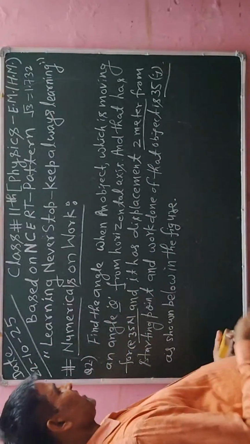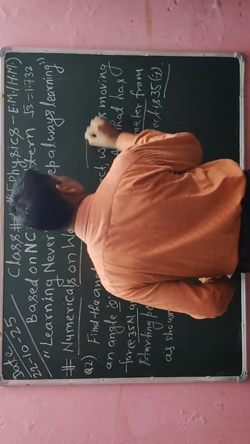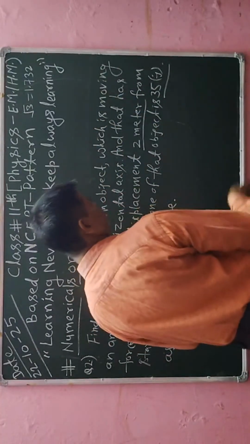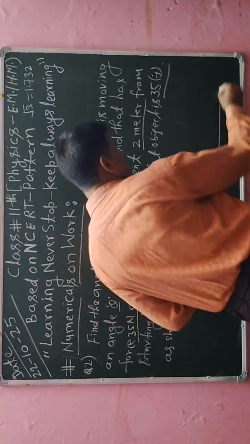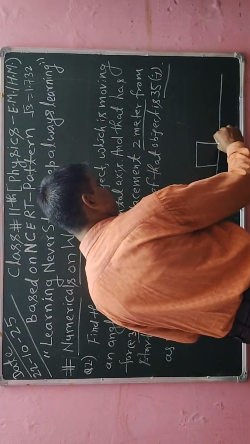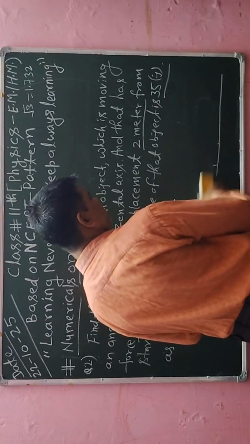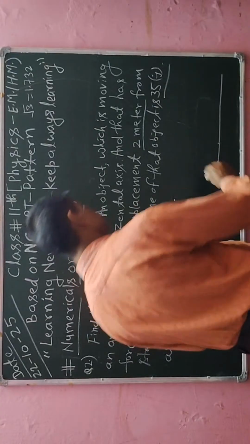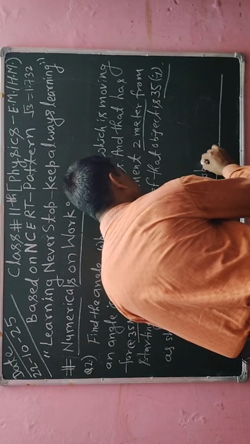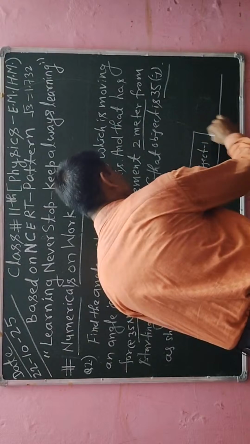So its diagram I am going to draw here. Now there is a horizontal plane, and one object is available here. This is the object, object 1.